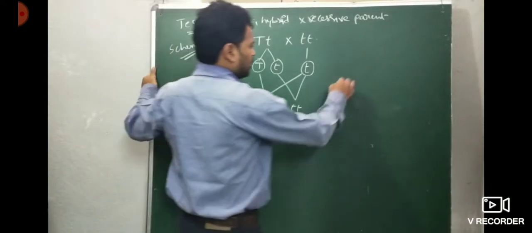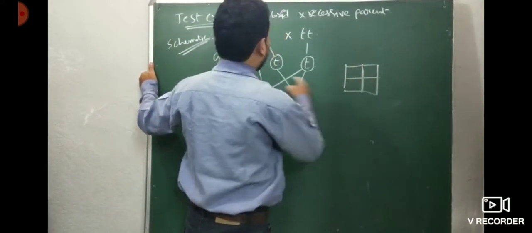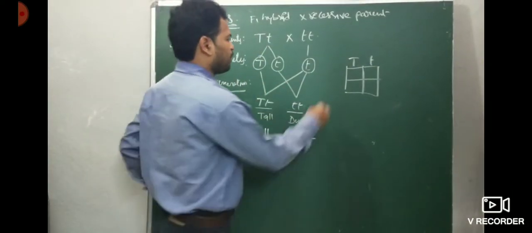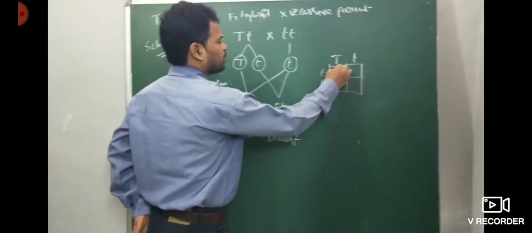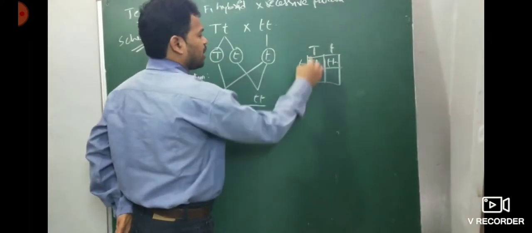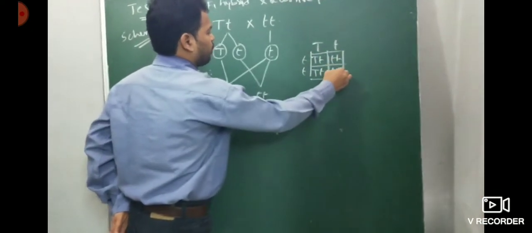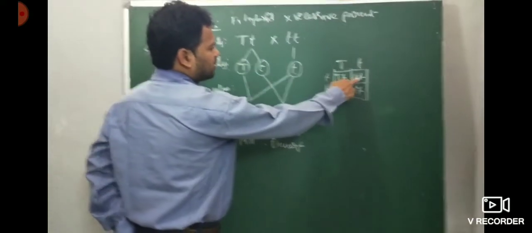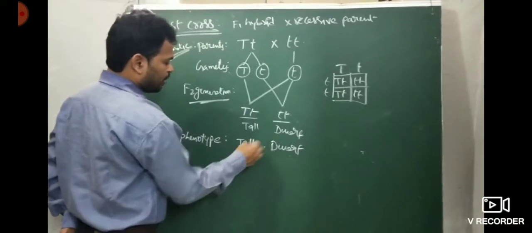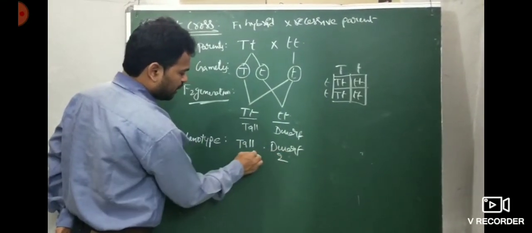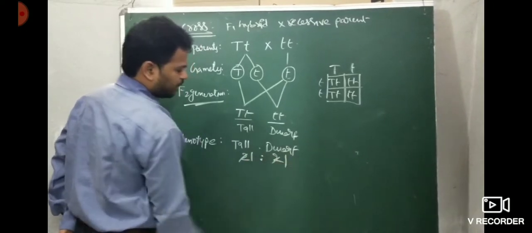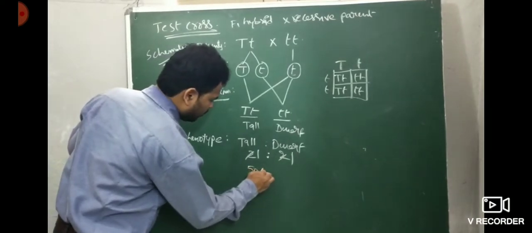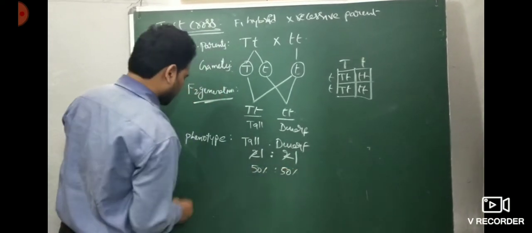Tall, how many? First you need to check through the Punnett square. So here two different gametes, capital T and small t. Here only one type, two gametes but of the same type. Small t combines with capital T, small t combines with small t. So here a total of 4 offspring are there. This is tall, this is dwarf, this is tall, this is dwarf. So tall, how many? 2. Dwarf, how many? 2. So the phenotypic ratio is exactly 1:1. Then the percentage, 50:50. Then the genotype.